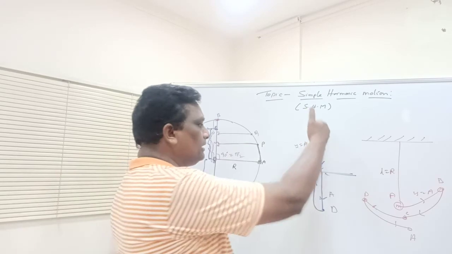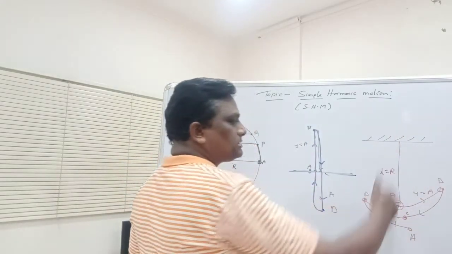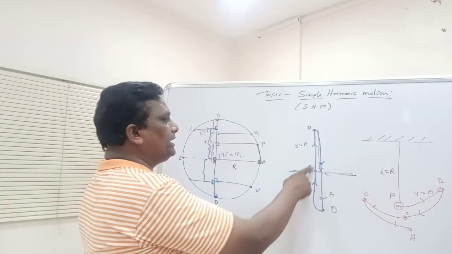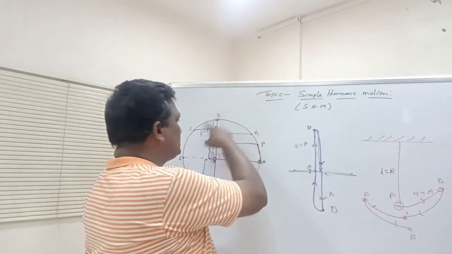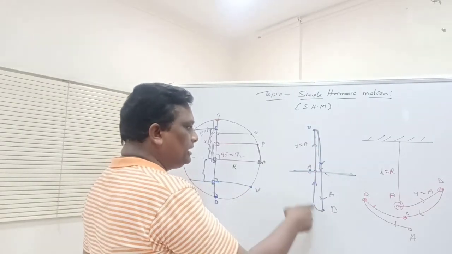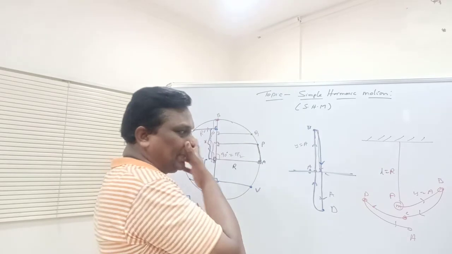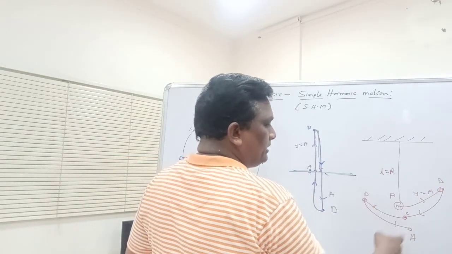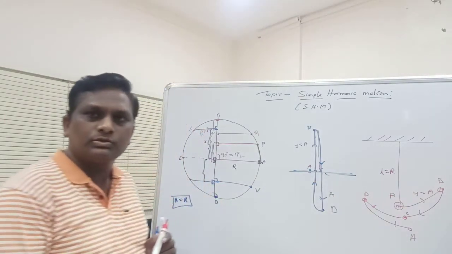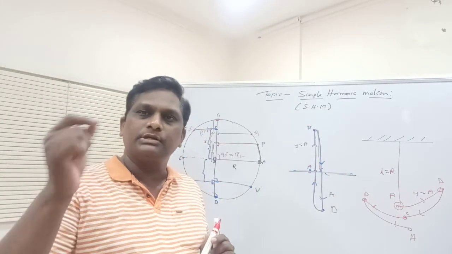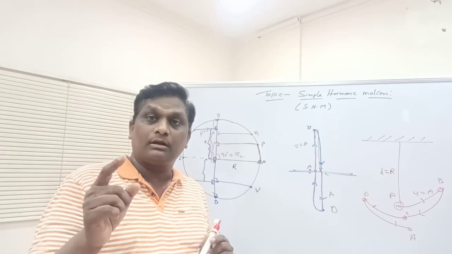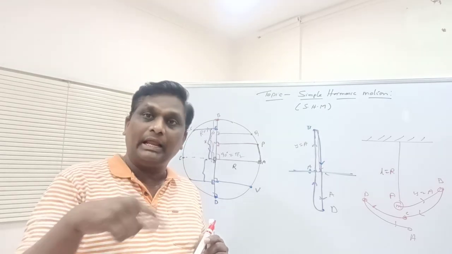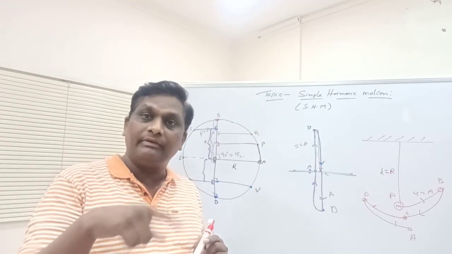That I have shown here in this diagram, and in this diagram also I have shown. From point A to point B, and again B to C, C to D, D to A, one complete cycle. So the foot of the perpendicular executes the simple harmonic motion, but the particle has the circular motion.